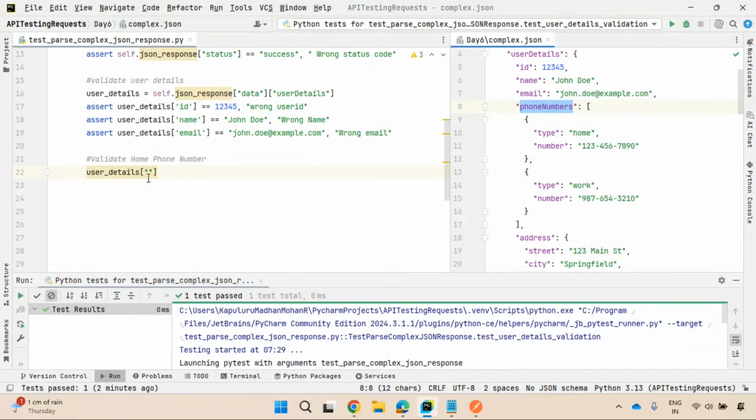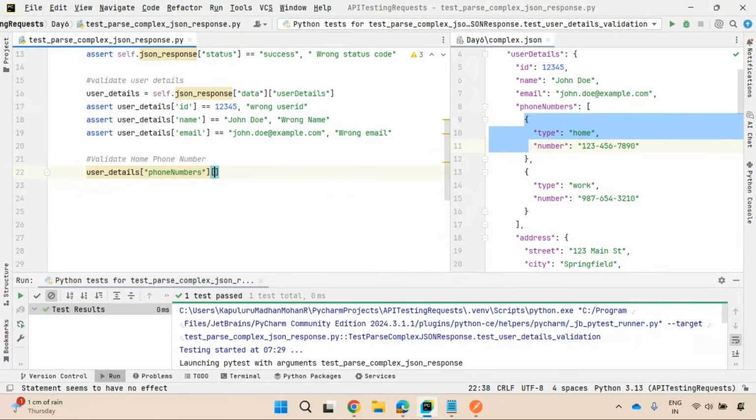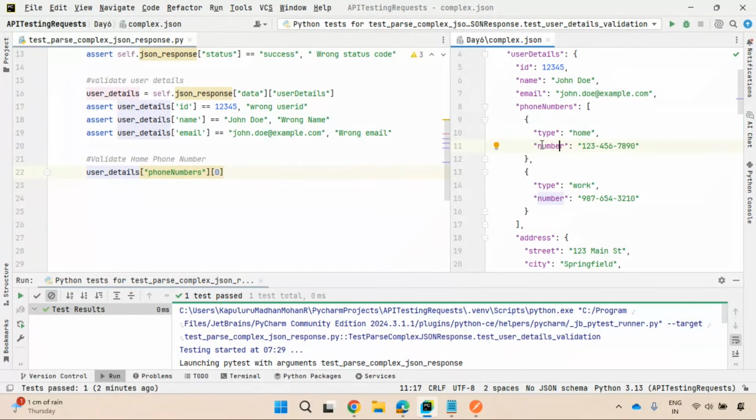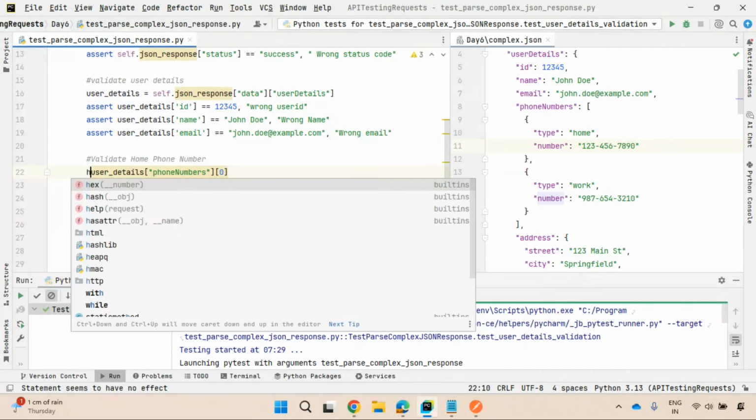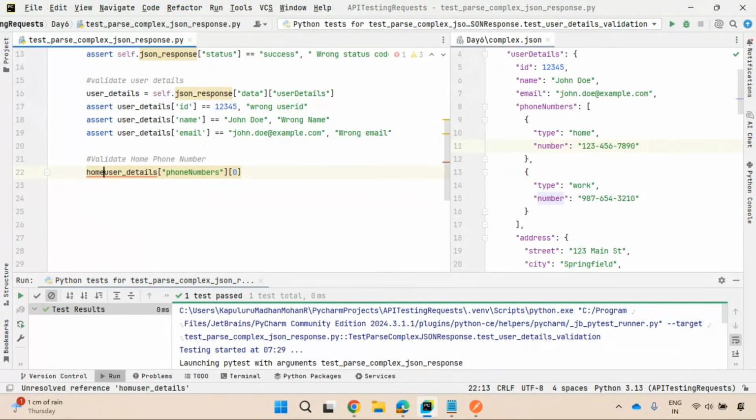Like email, I'm also capturing the phone numbers. But phone numbers is a list, and I only want the first element. So can I go for indexing? Yes, you can go for indexing like this: user details of phone numbers of 0. What will it return? The home related phone. I'll store it in a variable, home phone. I'm using variables wherever required so that I can reuse the values.